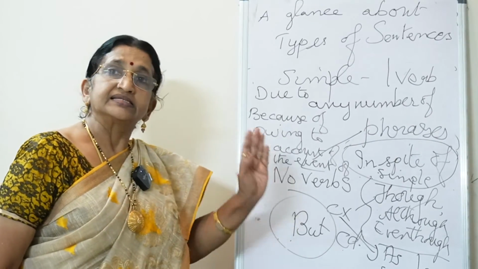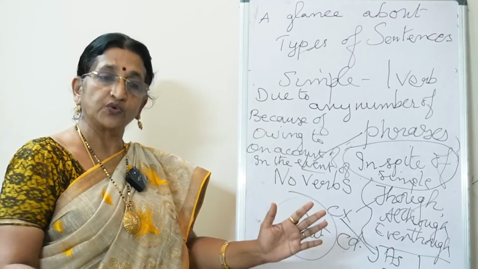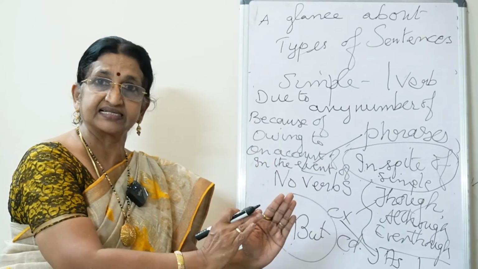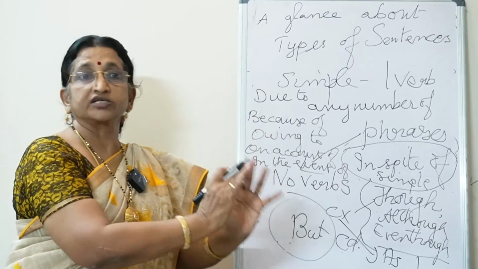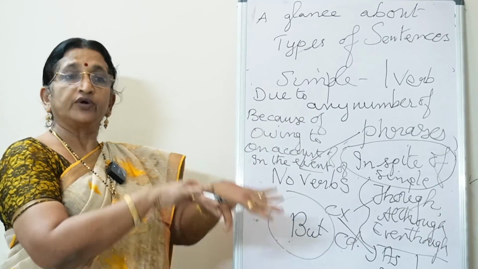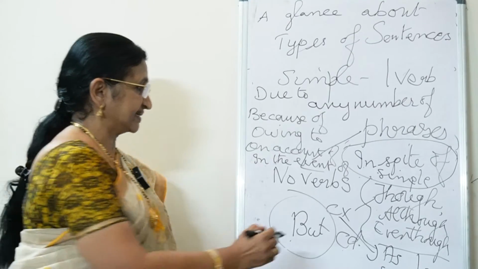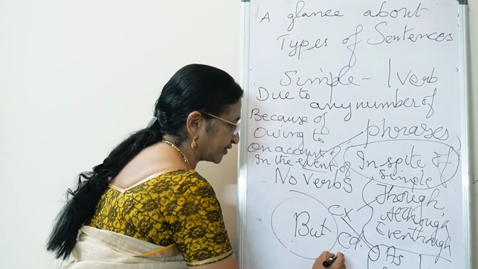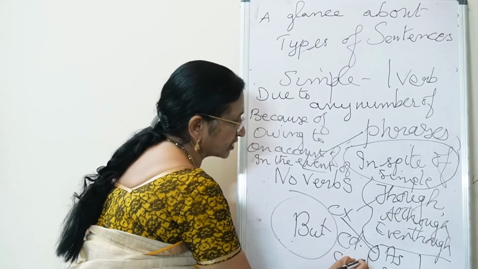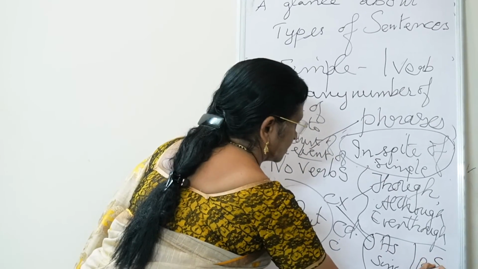As and since we start with in the beginning, while because is a conjunction found in between the two sentences. Understand? That is for complex.